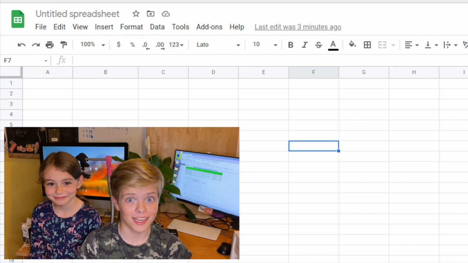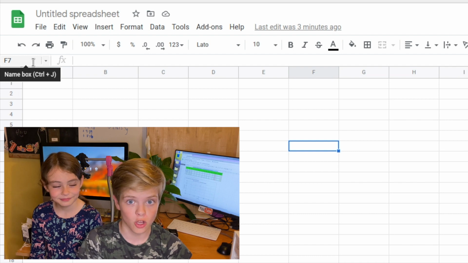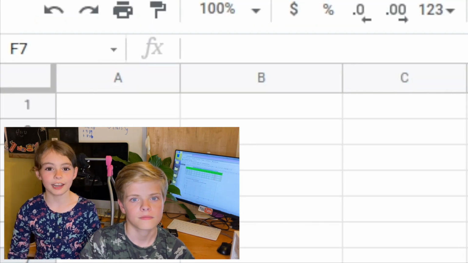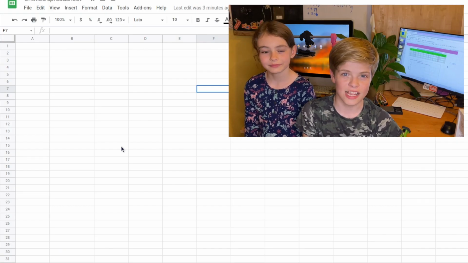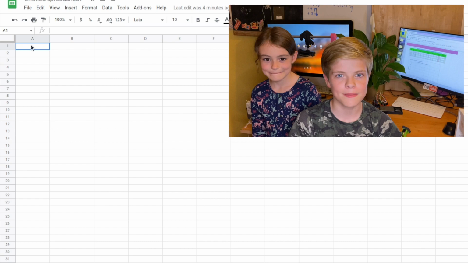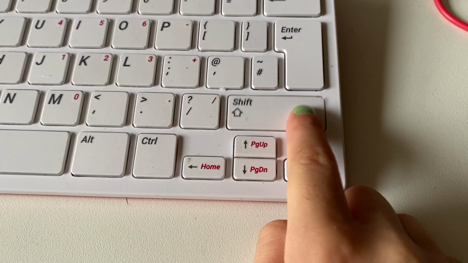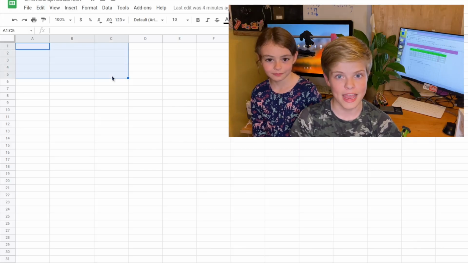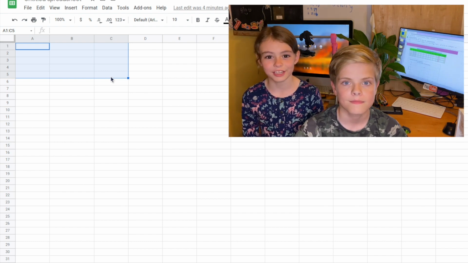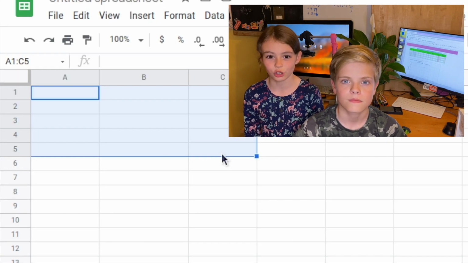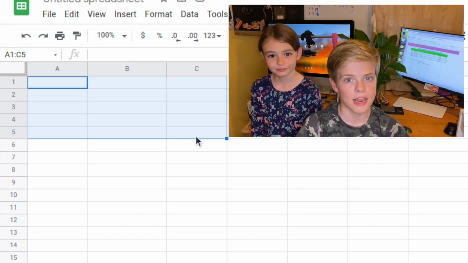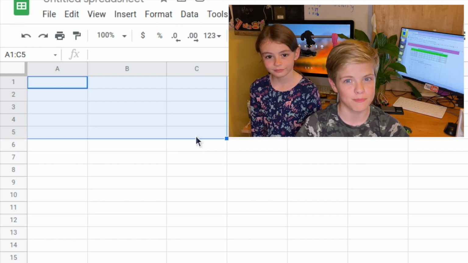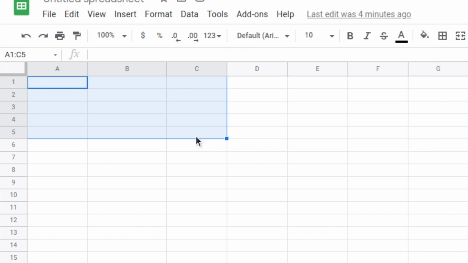If you select a cell by clicking on it, the name shows up in this top left name box. This is cell F7. Ranges. A range is a selection of multiple cells. I'm selecting my starting cell, then pressing Shift and keeping it pressed, and selecting my ending cell. We have now selected a range, and you can see it in the name box in the top left. The range is named after this top left cell, in this case A1, followed by a colon, and then its bottom right cell, in this case C5.